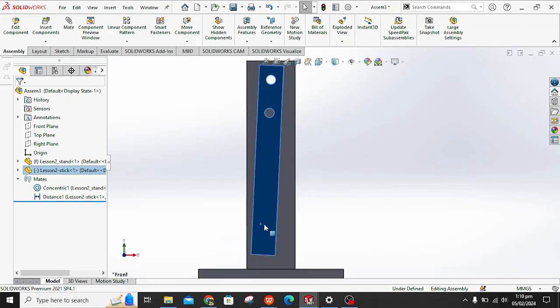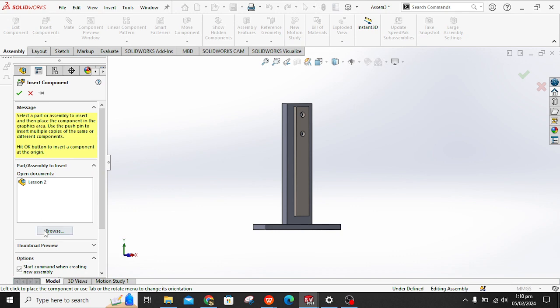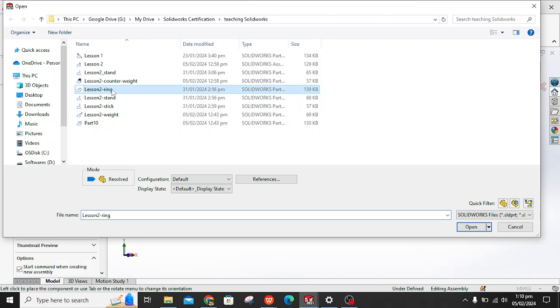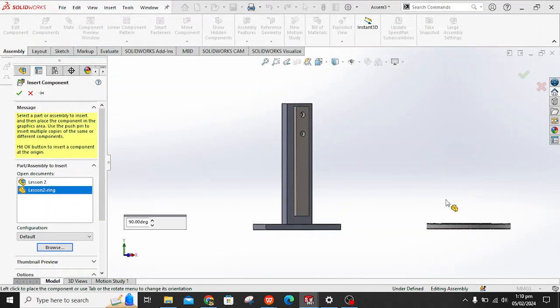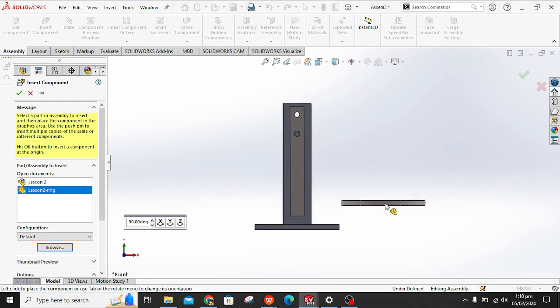So now let's bring our next component, insert component, browse, and let's bring the ring. But the ring is in this orientation.